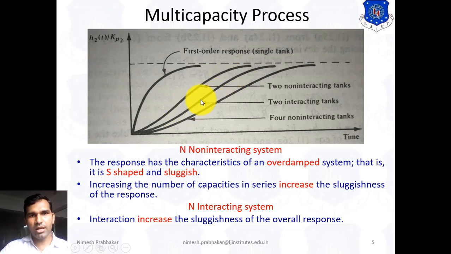By the figure we can see that the sluggishness is more as compared to the non-interacting system. So the interacting system increases the sluggishness of the overall response. This is the conclusion for the dynamic behavior of the multi-capacity process.